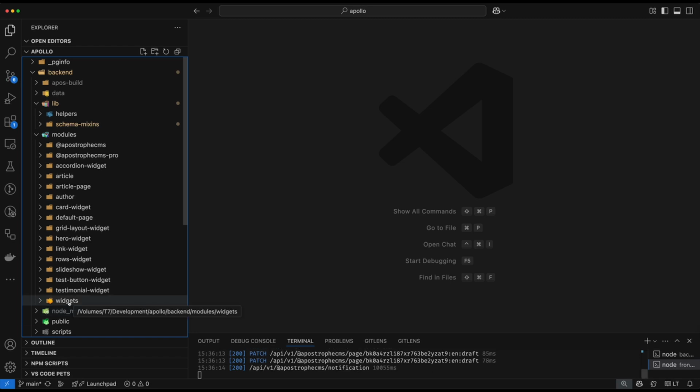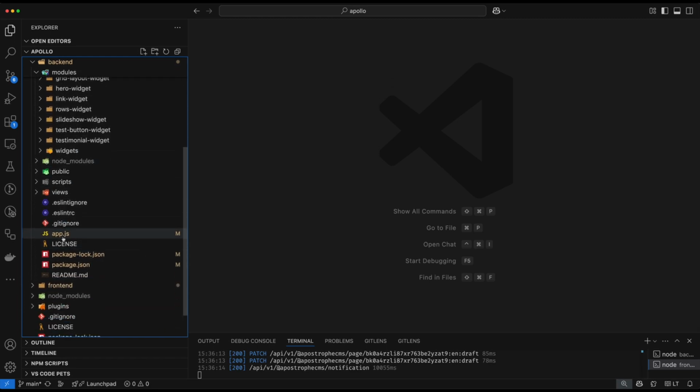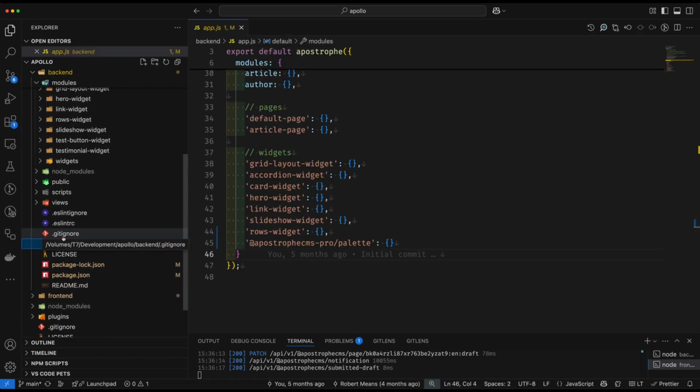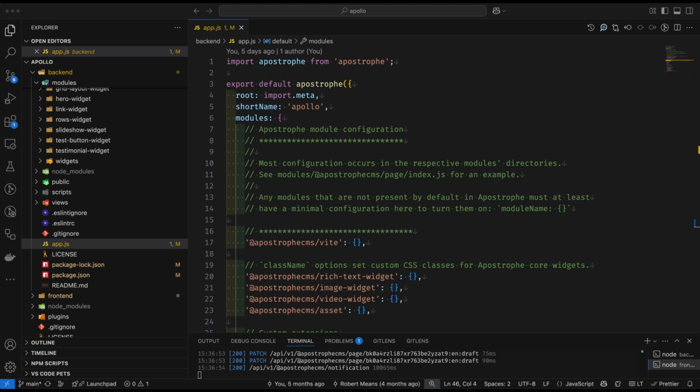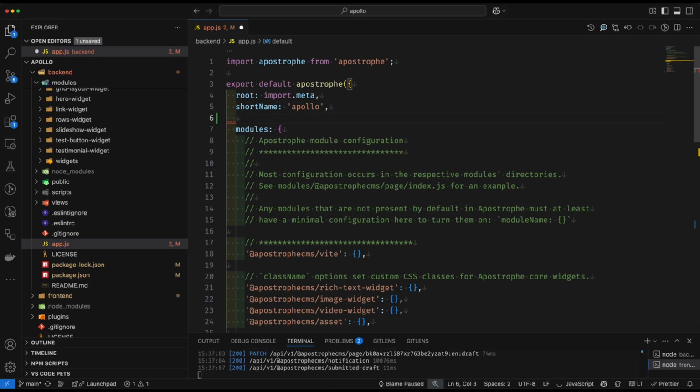And then what we would have to do is in our main app.js here that controls our ApostropheCMS project, go ahead and pass in at the top level nestedModuleSubdirs: true. So just for example here.